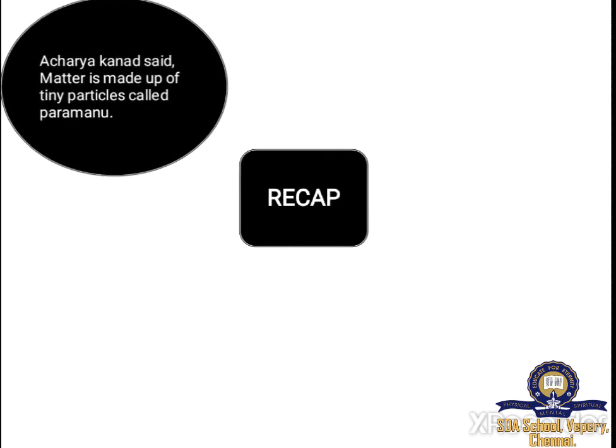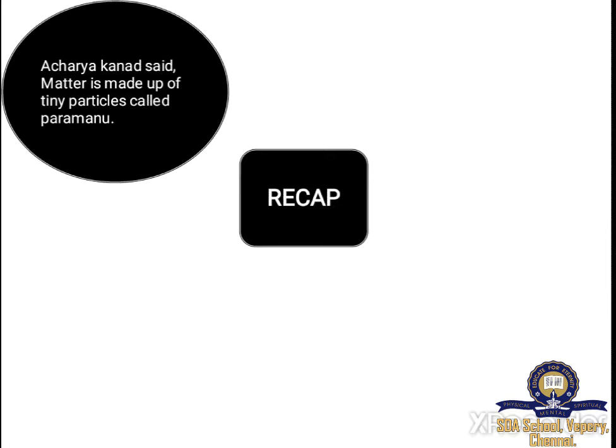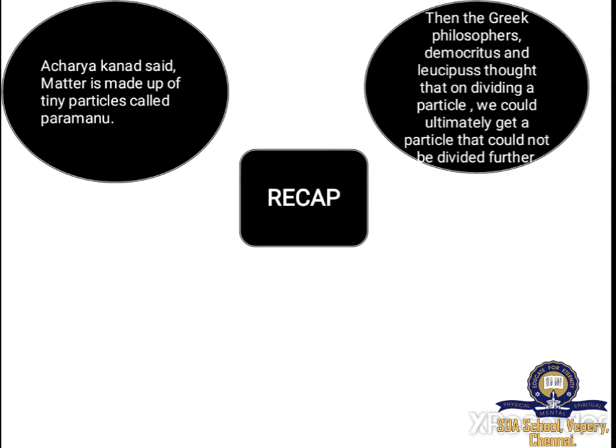Before we move into today's class, let's do a small recap of the last session. In the last session, we saw that Acharya Kanath said matter is made up of tiny particles called paramanu. Then, the Greek philosophers Democritus and Leucippus thought that by dividing a particle, we could ultimately get a particle that could not be divided further. They named it atomos. In Greek, atomos means indivisible.